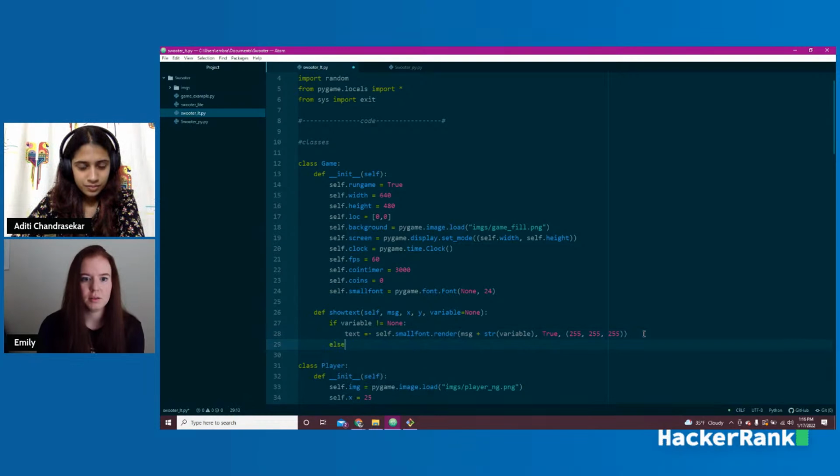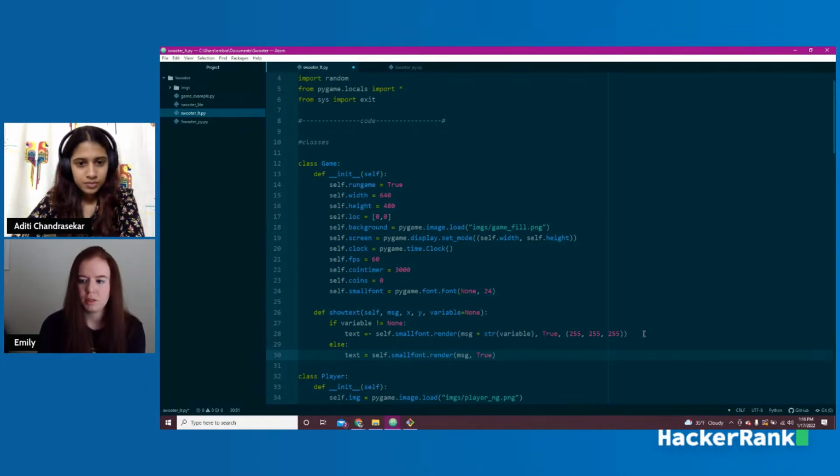And now we're going to say else, if there is no variable, then text is just going to equal self.smallfont.render. And it's basically just going to write out your message. So your message, and then true, it is going to be visible, and then 255 to make it white. Which we're not actually using. We're just going to use this top one. But for anybody else who wants to mess around with this and create something, this is just a nice way to make a reusable function. So any text you want to put on the screen has an easy way to do it.